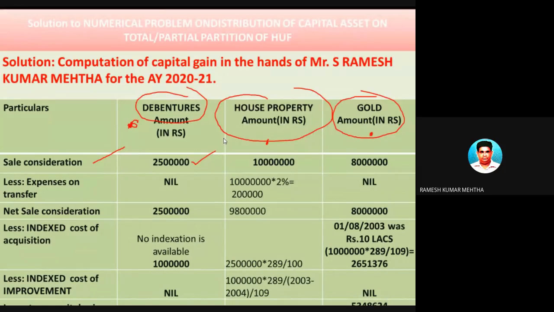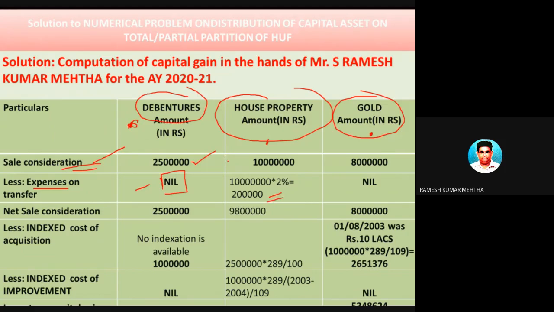Now, so you got the sale consideration figures. From this sale consideration, you have to deduct whatever are the expenses on the sale or on transfer. There are no expenses on transfer as far as debentures are concerned, but on the house property, when he was selling it, there were some brokerage expenses incurred by the assessee, and it is 2% on the sale consideration, which is 2 lakh rupees.